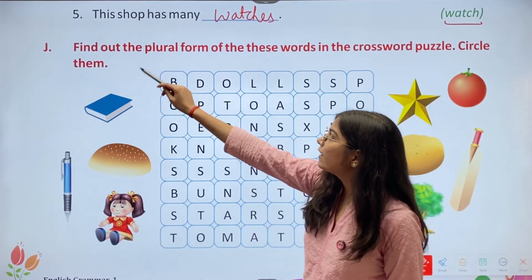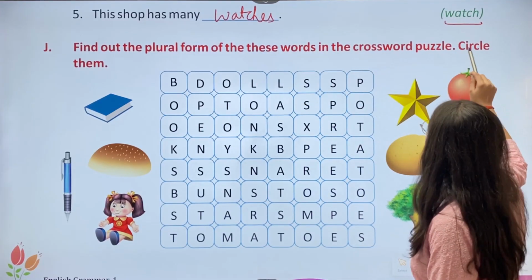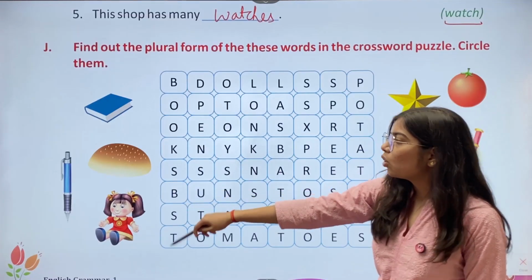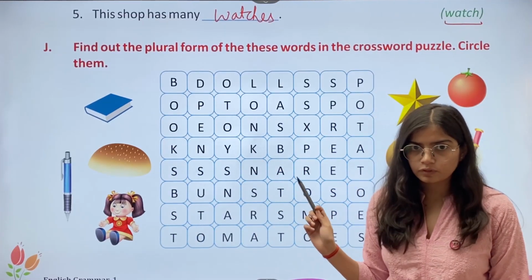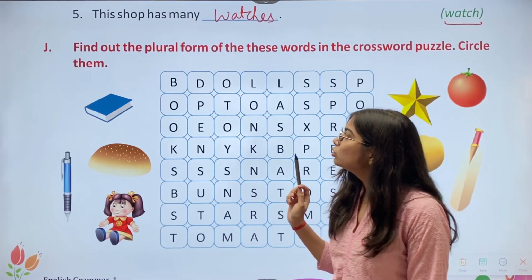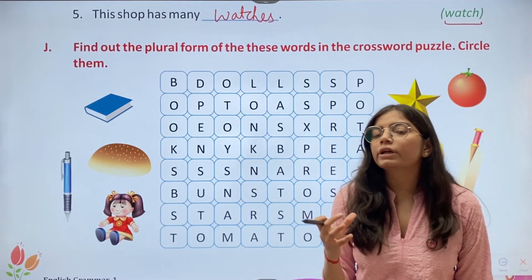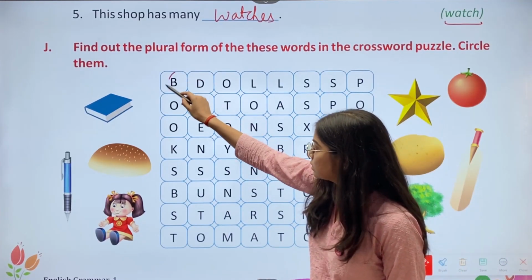Then J, find out the plural form of these words in the crossword puzzle. Circle them. So we have to find the plural words of these things in the crossword. Okay. So first we have the book. So the plural of book is books. So this is the books.